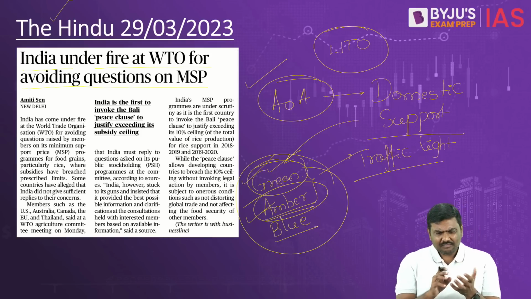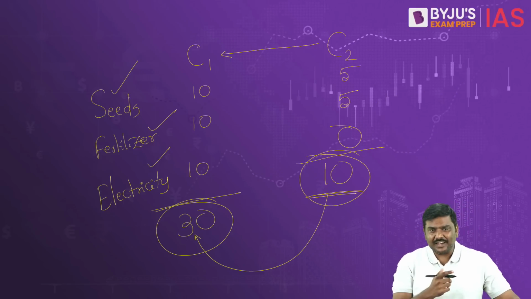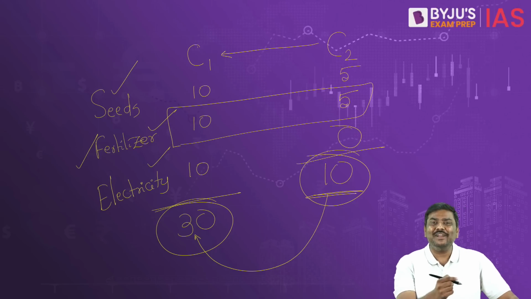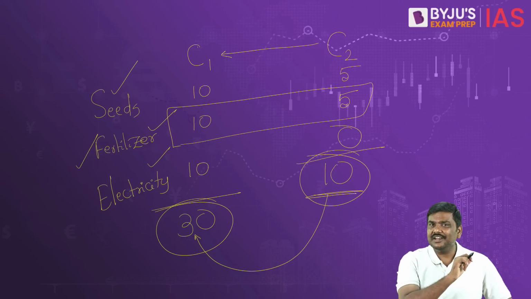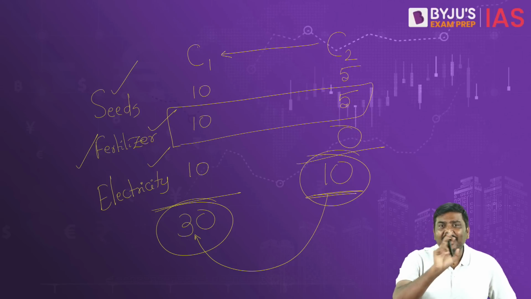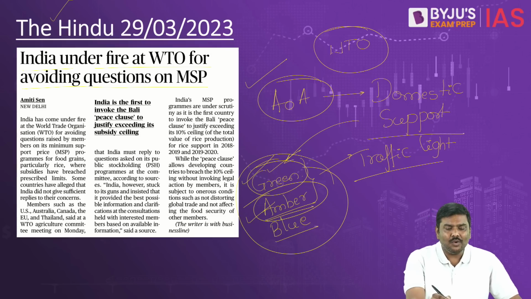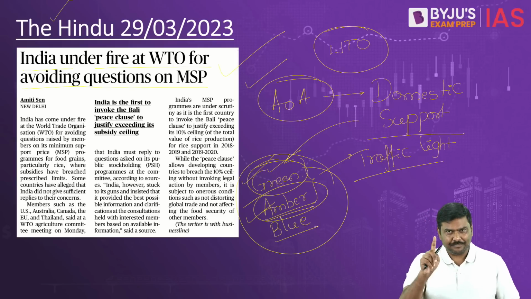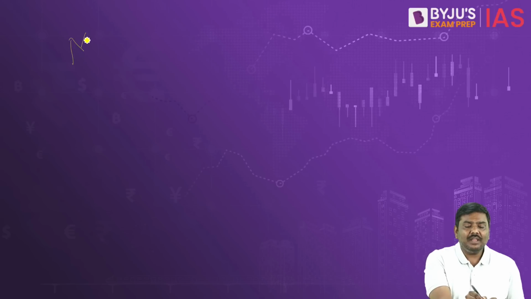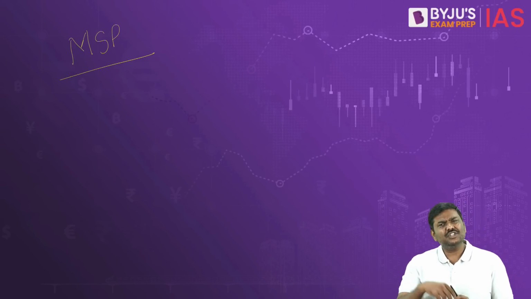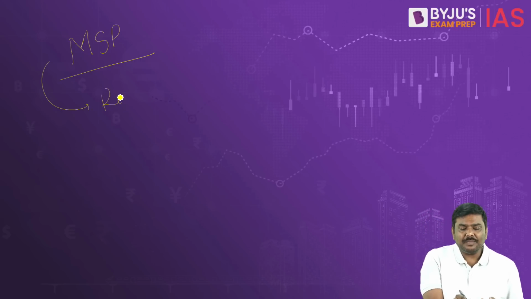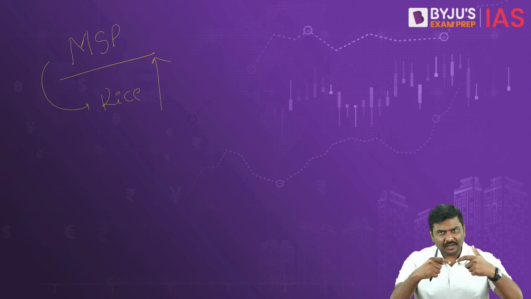Now, for example, fertilizer subsidy in India. Just now we have seen fertilizer subsidy. Can I simply say a fertilizer subsidy provided by the government to the farmers in India is a trade distorting measure? Now many of you will ask me, agreed sir, but how is MSP a trade distorting measure? Because the discussion around, right, is MSP, minimum support price. Let me explain this. MSP, minimum support price, is a price at which the government will purchase food grains. Now imagine MSP for rice is announced by the government and it is high. It has been increased.